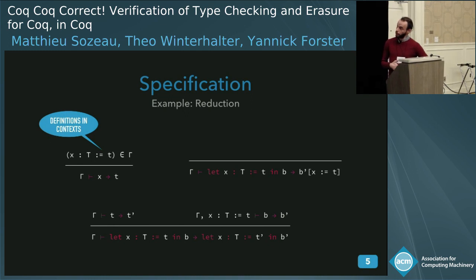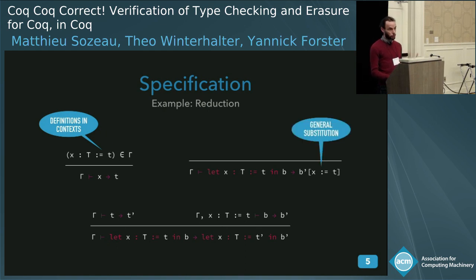So as I said, we have let bindings in the context, so you can define an inductive relation that tells you how terms reduce in Coq under a certain context. So here I can unfold the body of a variable. We have a general notion of substitution, called binding substitution, if you will, in the system. So you have the usual let reduction rule.